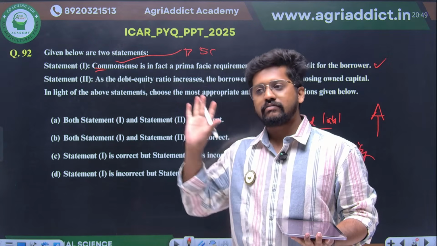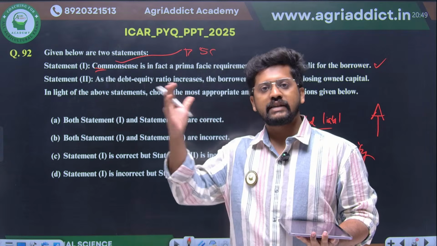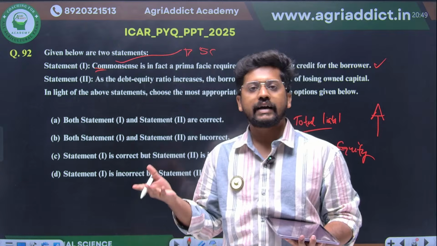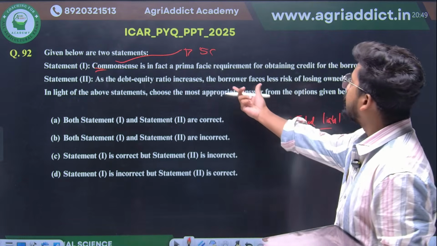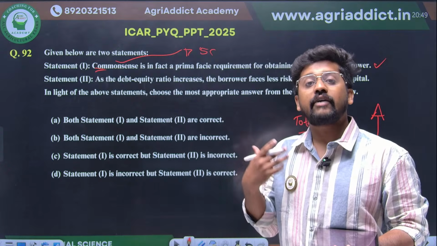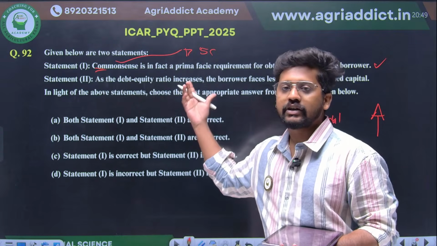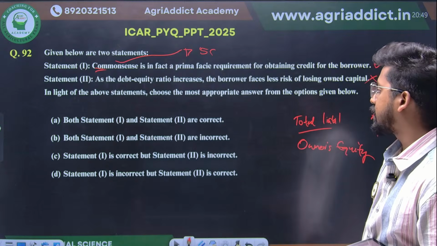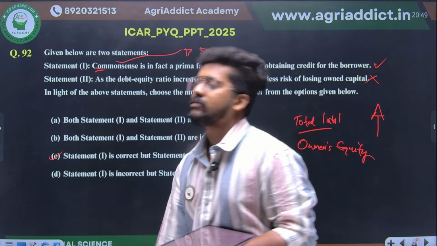As my debt is increasing, the chances of my land being lost to the bank is actually higher, right? So they are saying that the borrower faces less risk of losing his equity. No, he actually has higher risk as the debt equity ratio increases. So statement 2 is incorrect. Statement 1 is correct, statement 2 is incorrect. Option C will be your correct answer.